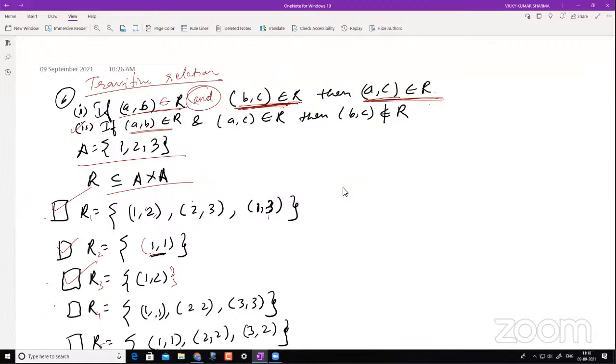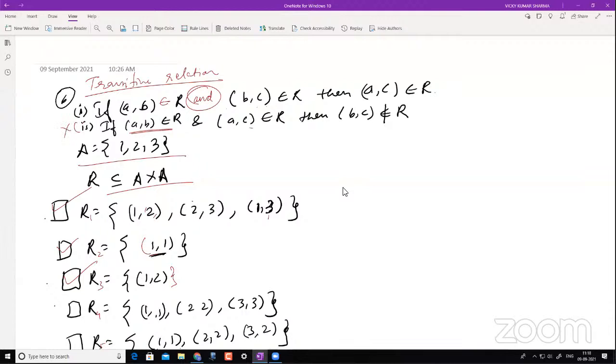Okay, I'll repeat again. If this is happening and this is also happening in your relation, then I have to make sure that this is happening. If this is happening in my relation, second condition, we are going to correct it: A comma C belongs to R, right? I need to check with this one. I'm not sure of this. Do not take this as a definition.